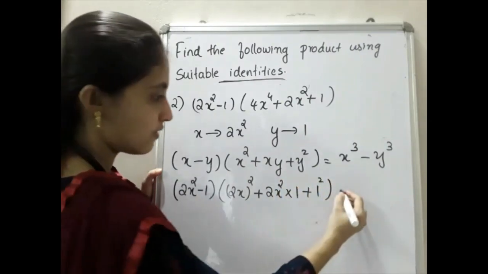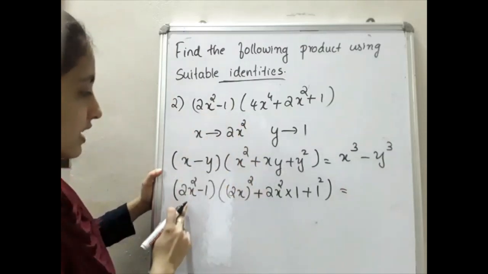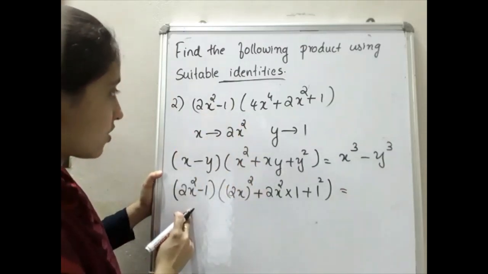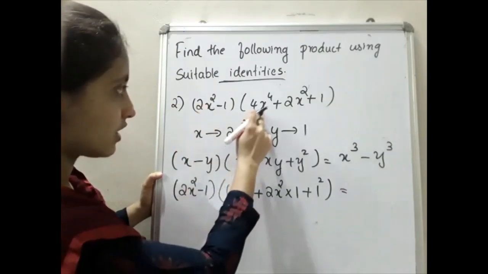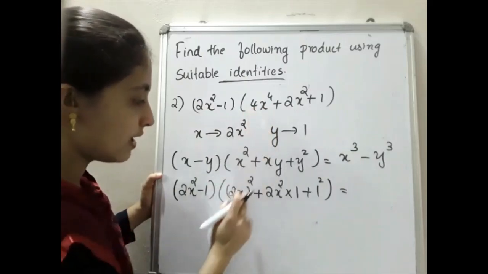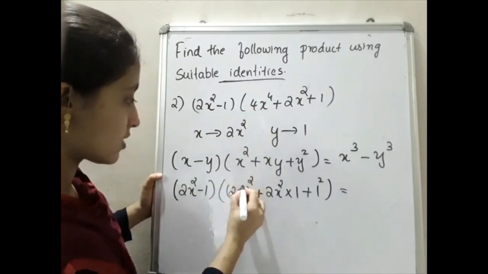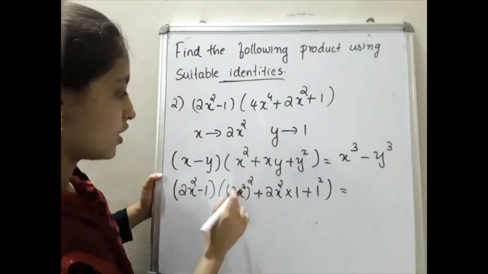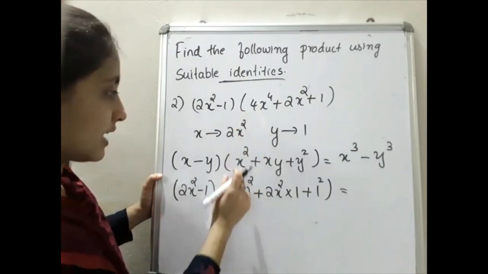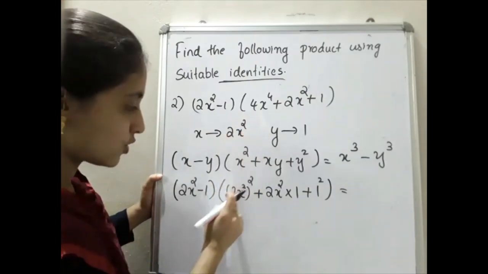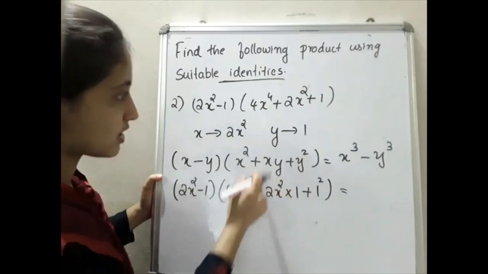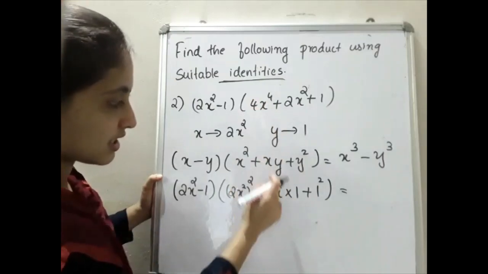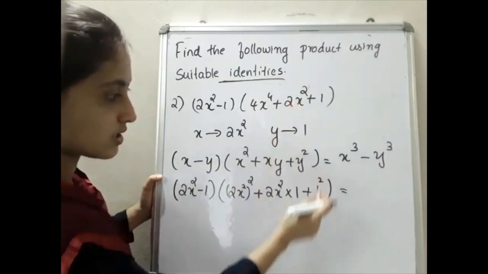So you want to check whether you wrote the correct one or not. (2x² − 1), here 2 square is 4, then x replaced by 2x², so (2x²)² will come, so x⁴ will come. Then 2x² into 1 is 2x², then plus 1.